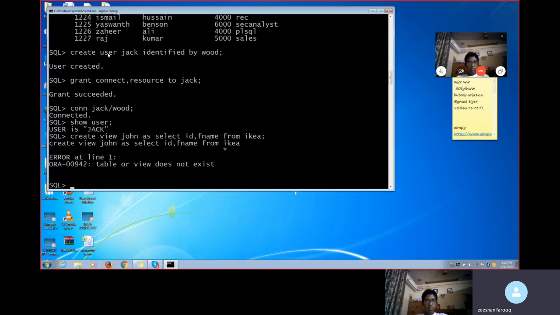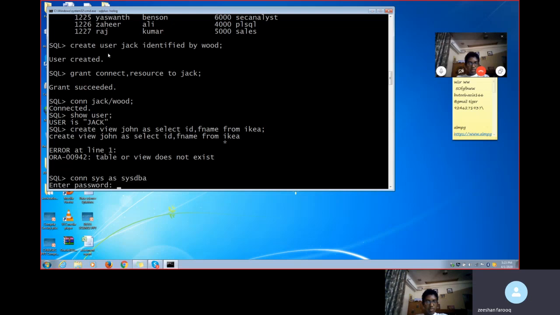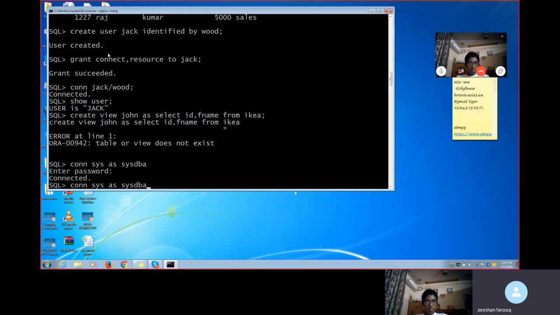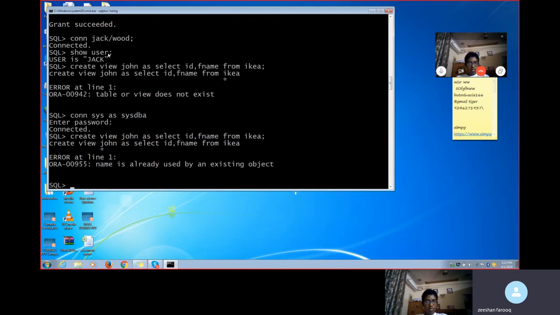Sorry, 1 second. IKEA table or view does not exist. I think we have to go to this sys user now. Okay, connect this as sys DBA, system. I have to create the view on that one. Now I will click like this. Already used. The name called John has already been used. Let's just take another name. Okay, Johnny. I'm clicking the name called Johnny.